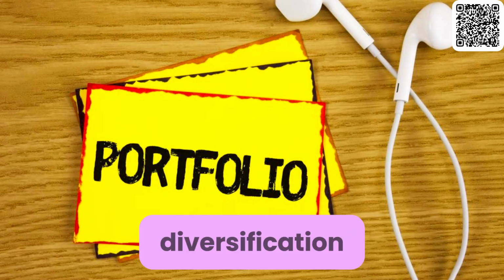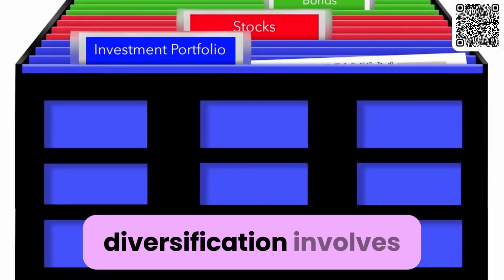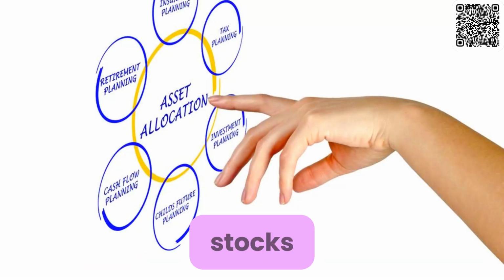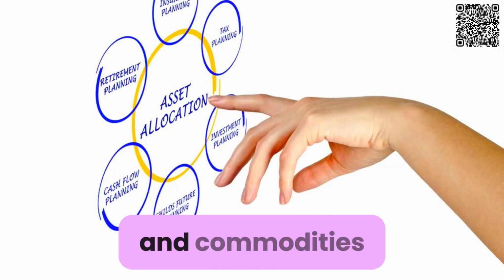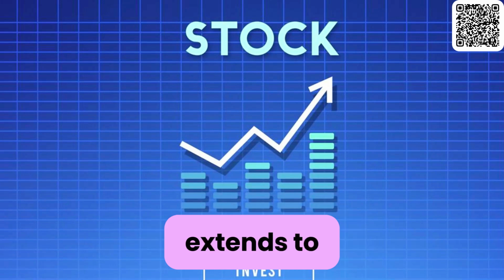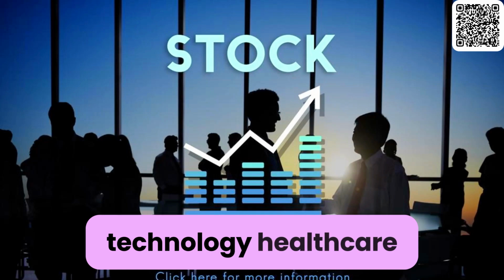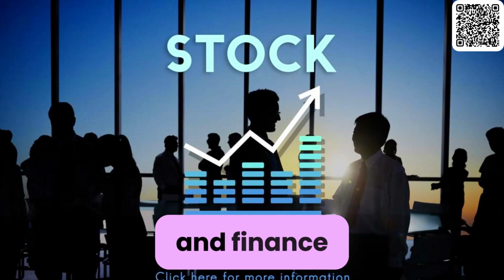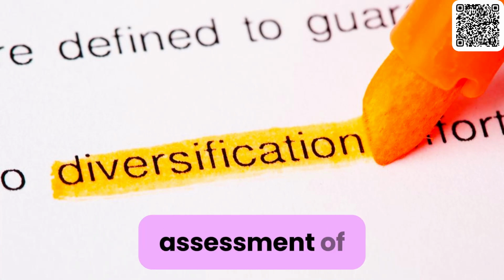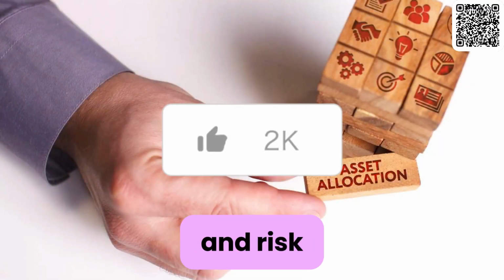Implementing portfolio diversification. For beginners, implementing portfolio diversification involves allocating investments across different asset classes, such as stocks, bonds, real estate, and commodities. Within the stock market, diversification extends to investing in various industry sectors, such as technology, healthcare, consumer goods, and finance. It's important to note that diversification should be based on a careful assessment of individual risk tolerance and investment goals.